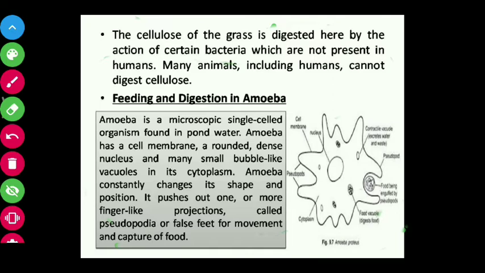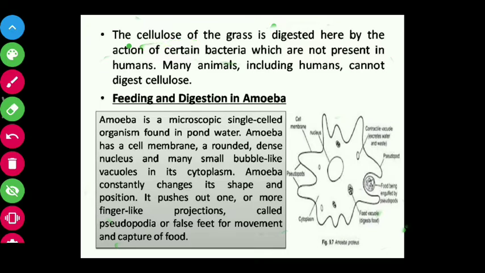Cellulose is also a part of carbohydrate. It is one type of carbohydrate, but it cannot be digested by humans. It needs a bacteria which is present in the cecum of the digestive system of grass-eating animals or ruminants. So many animals, including humans, cannot digest cellulose. Cellulose is a complex thing which is present in raw vegetables and raw fruits. That's why we cannot digest raw vegetables and raw fruits.